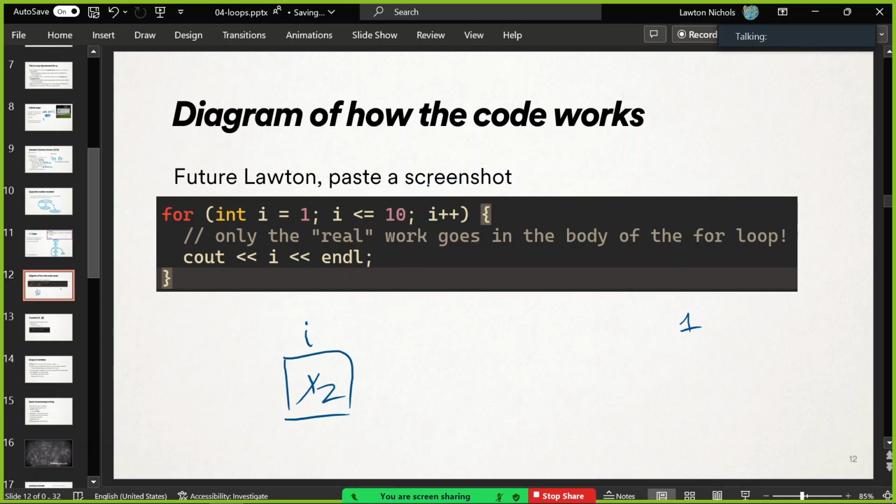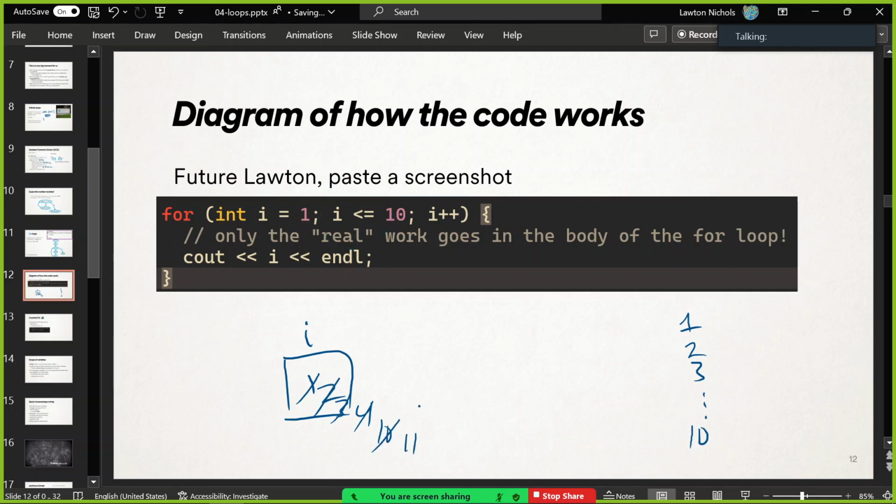And then it goes right back to check the condition again. Is 2 less than or equal to 10? Yes. So run the body, run the increment. Print the 2, I++. Is 3 less than or equal to 10? So it's going to keep on doing condition, body, increment, condition, body, increment. Prints the 3, makes the 3 a 4. I think you get the idea. Eventually it's going to get all the way to 10. Print the 10. Is 10 less than or equal to 10? Yes. Print it. Increment it.